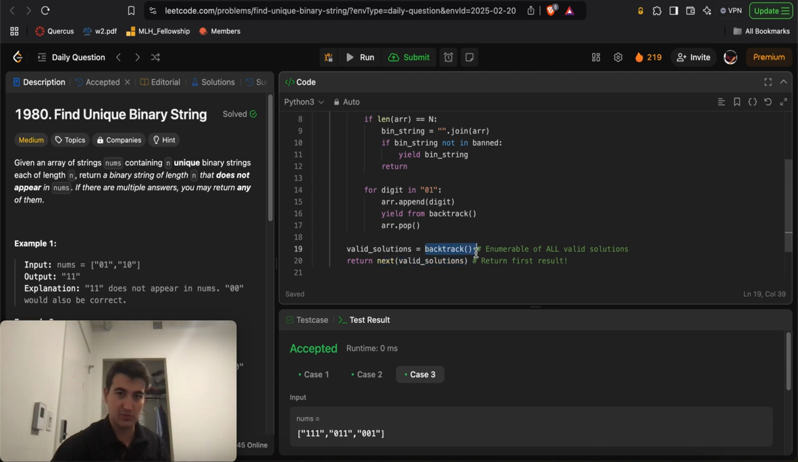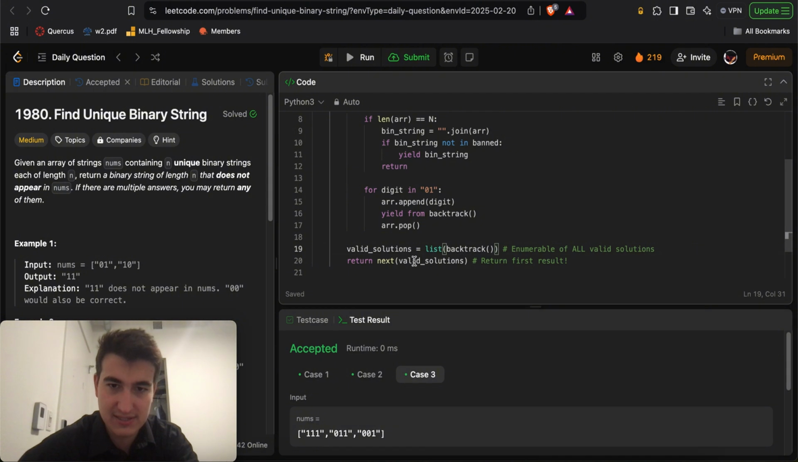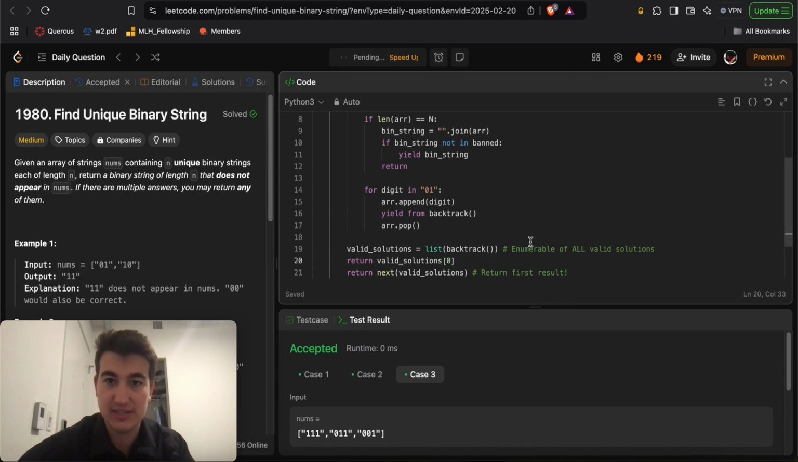Obviously, if I converted this into a list, right? Here, if I did list and I return valid solutions of 0 here, I can definitely do that. It's just that we'll see that this code is very, very, very slow.